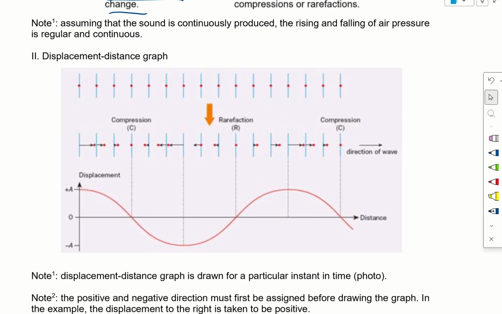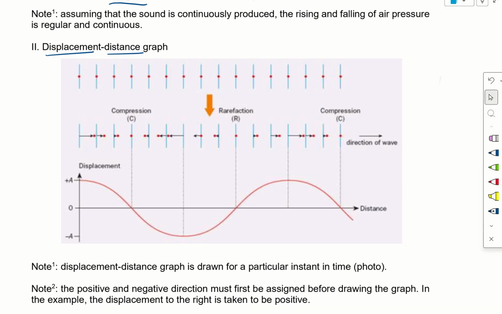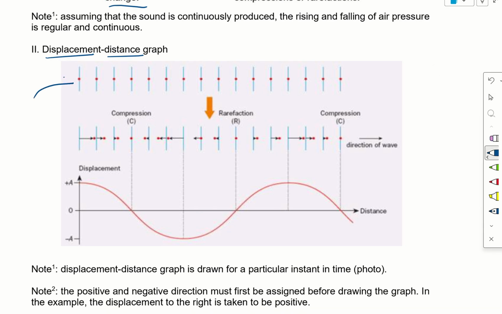Now, the next graph we need to go through is displacement-distance, which we sort of covered in transverse waves. Let me explain the diagrams here. The red dots represent the air particles, and the blue line is the original position of the air particles.